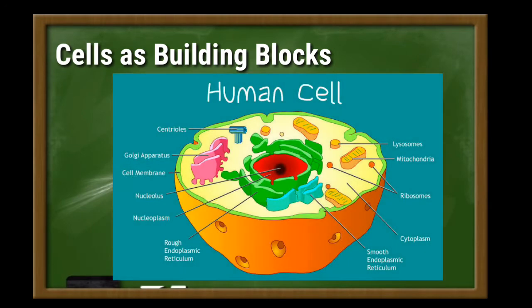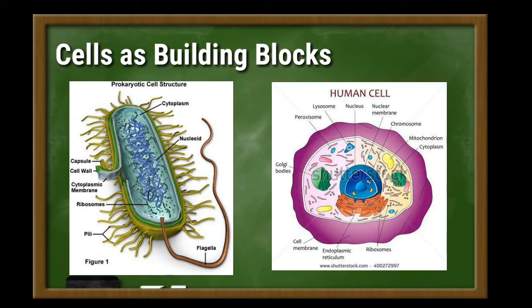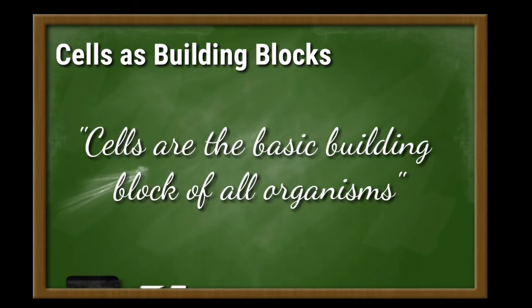Cells as building blocks. A cell is the smallest unit of a living thing. A living thing, whether made of one cell, like bacteria, or many cells, like a human, is called an organism. Thus, cells are the basic building blocks of all organisms.